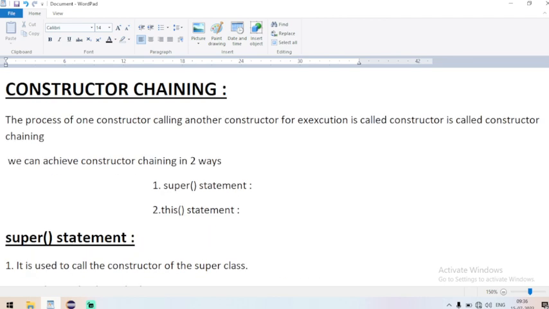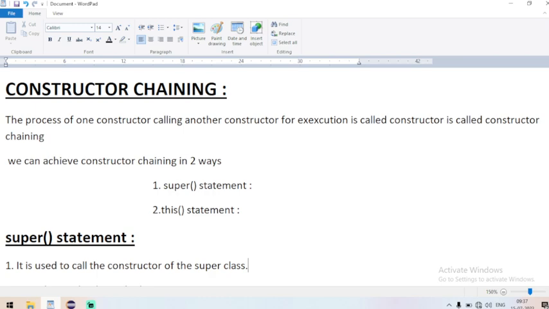In this video, we are going to discuss what is constructor chaining and how can we achieve constructor chaining. Constructor chaining is one of the most important questions that is asked in the interview. Even I personally was asked the same question in the interview. I'll try to cover constructor chaining in two videos. In this video we will discuss what is super call statement, and in the next video we will discuss what is this call statement, and we will also discuss both super call statement and this call statement in another video. But it is one of the most important topics in Java.